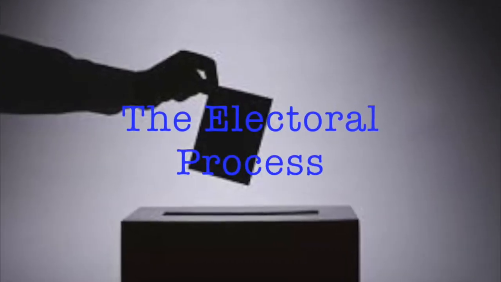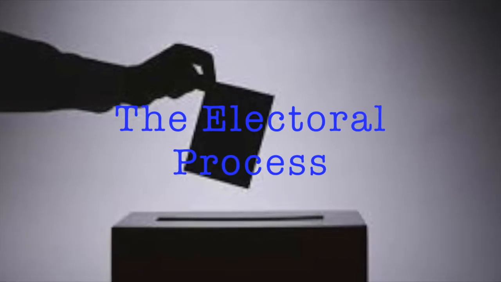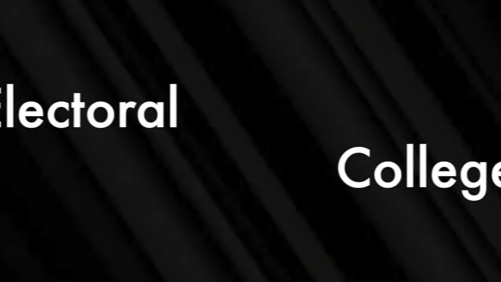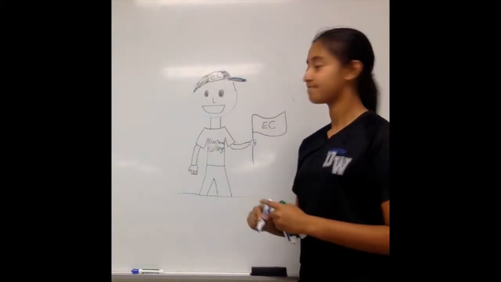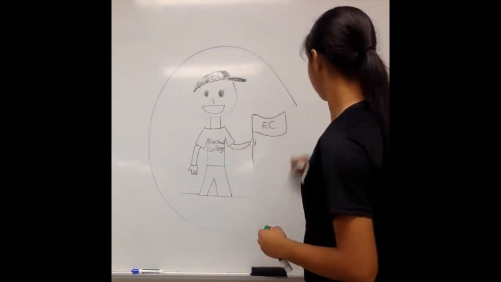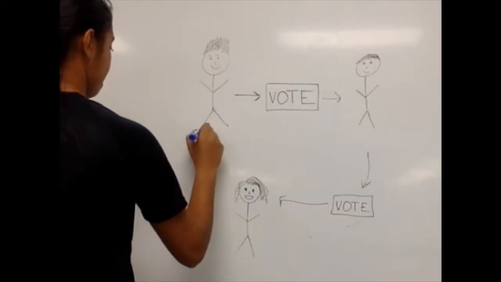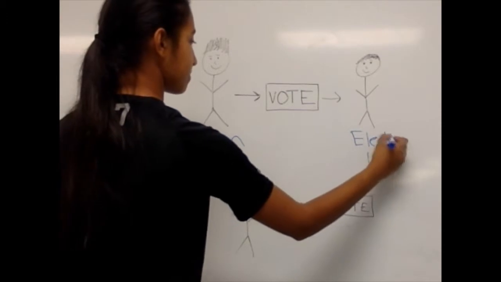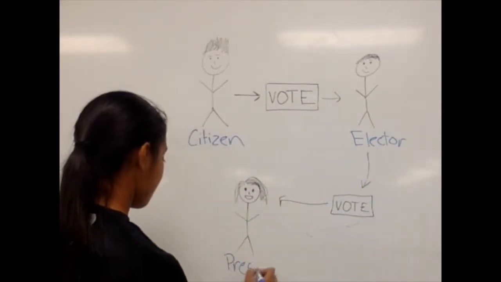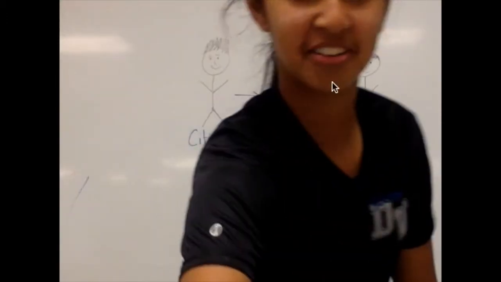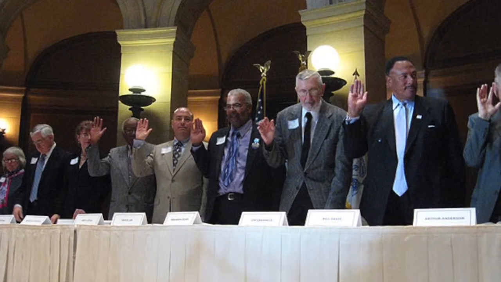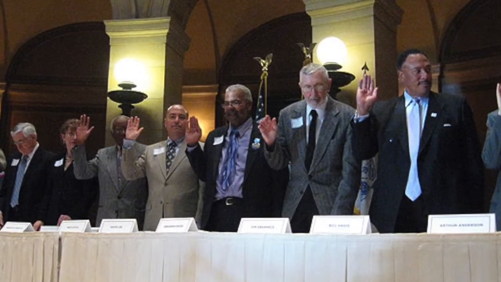foreign ceremonies. In order to become president, a candidate must receive 270 electoral votes. Despite its name, the Electoral College is not a literal college. During the voting periods, the citizens vote for electors who then vote for the president. The term Electoral College is referring to the group of electors chosen by a larger body.